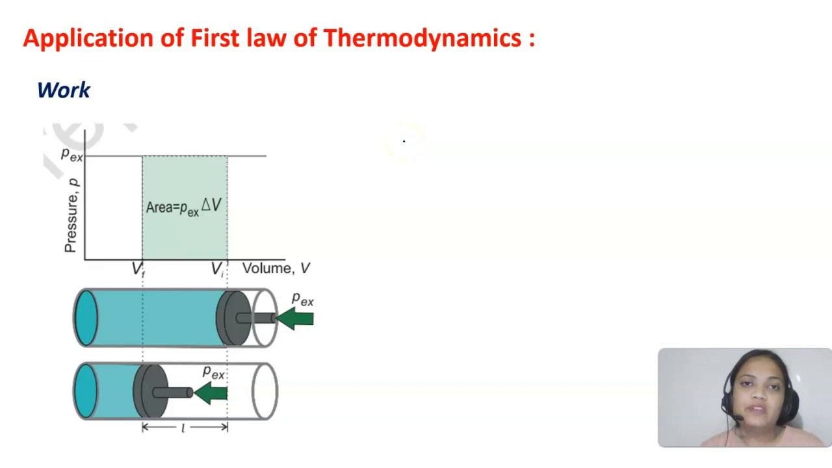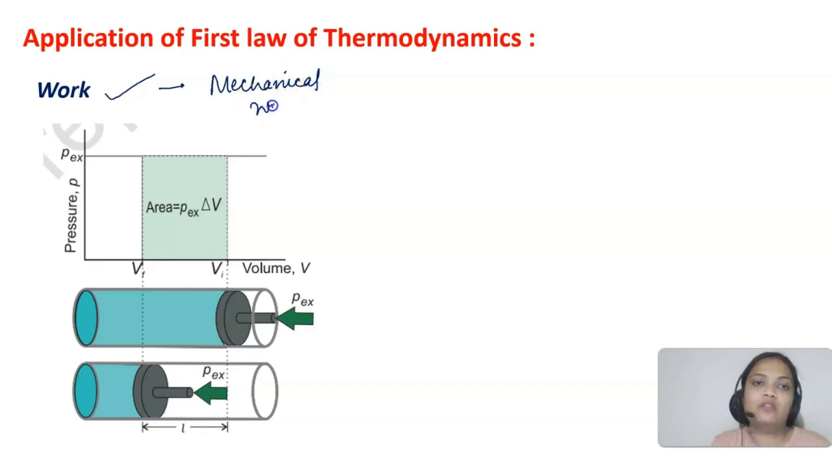Now students, we will be seeing the applications of the first law of thermodynamics. So we will be studying work done in various processes, how work is done and what the expressions of work done are in various processes. Here we are just considering the mechanical work as of now. Mechanical work means the pressure-volume work. So we will be considering pressure-volume work for gases here.